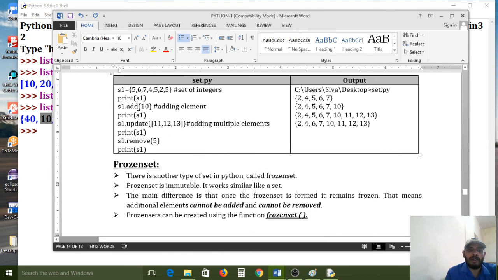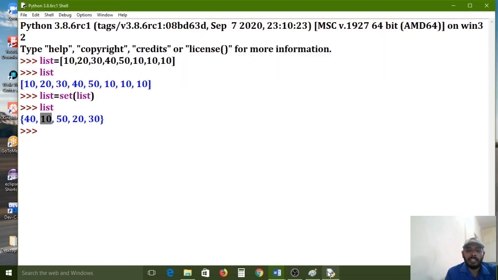And if you want to add one more element to the set, so what is the type of the list? Actually the type.